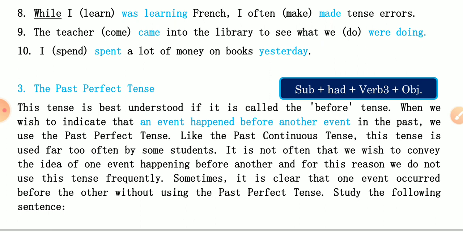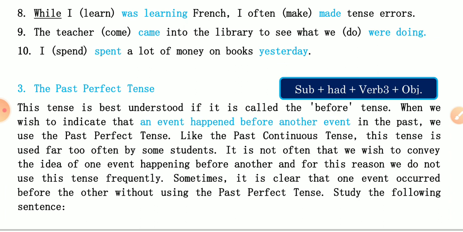Next one is the past perfect tense. So we have studied past indefinite tense, past continuous tense. Now we are learning past perfect tense. The structure is the subject, had, verb, third form. You know well. This tense is best understood if it is called the before tense. Means we should use this tense when we wish to indicate that an event happened before another event in the past. We use the past perfect tense like the past continuous tense.